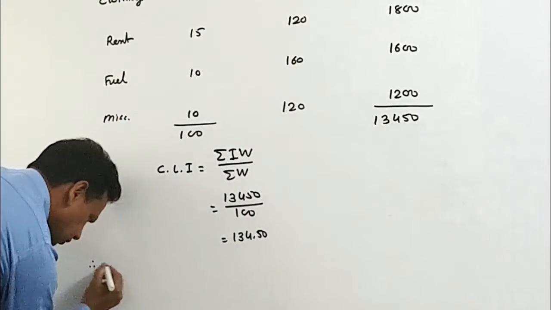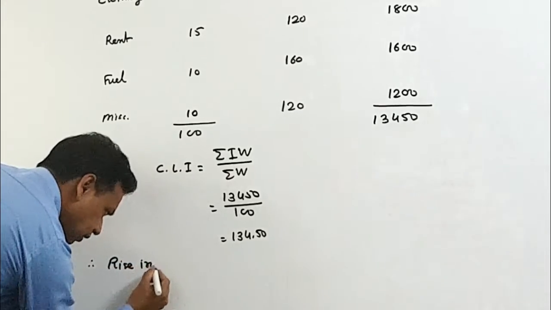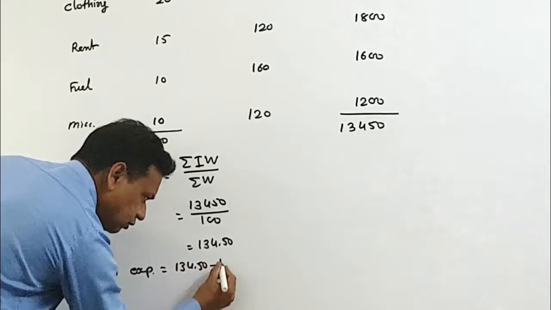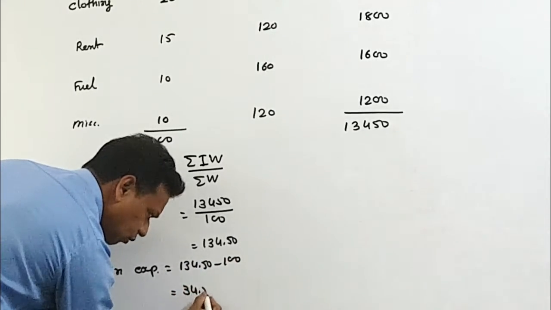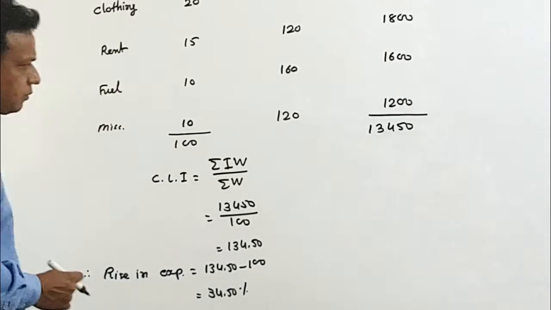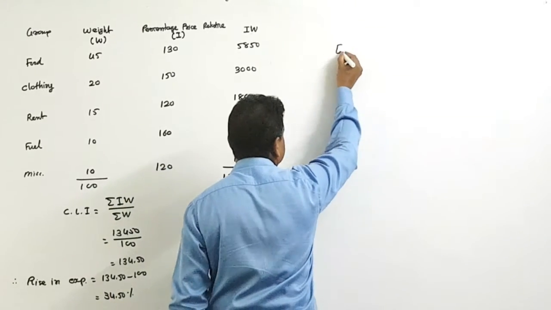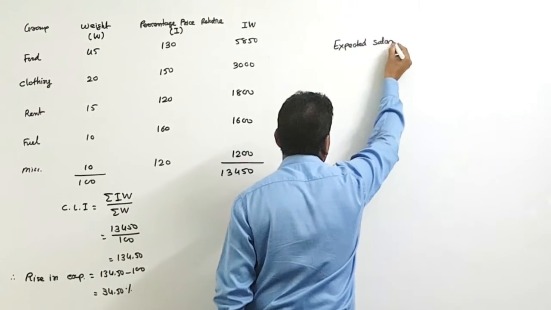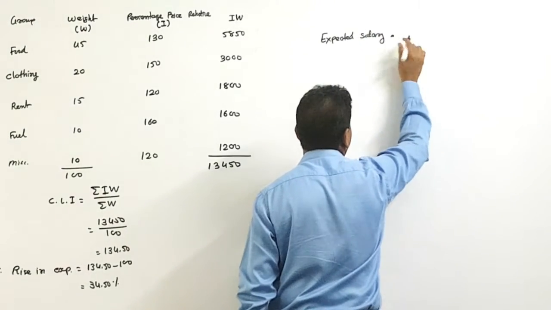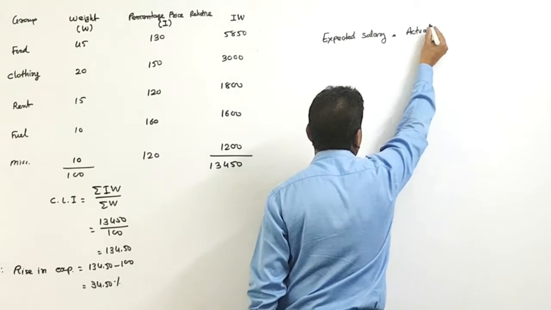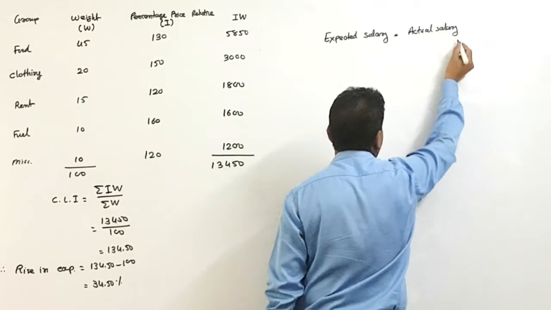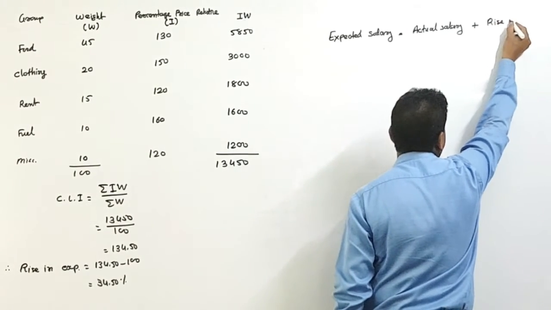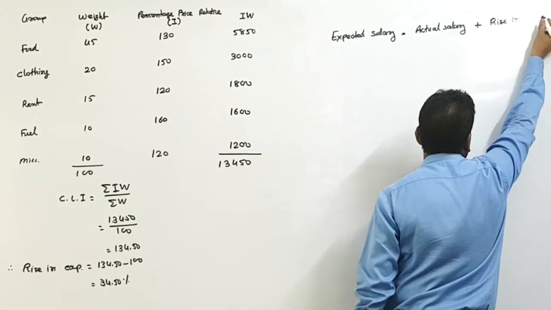So I have to mention here rise in expense is equal to 134.50 minus 100, so it is 34.50%. See here the next approach, it is expected salary is equal to actual salary plus rise in salary.